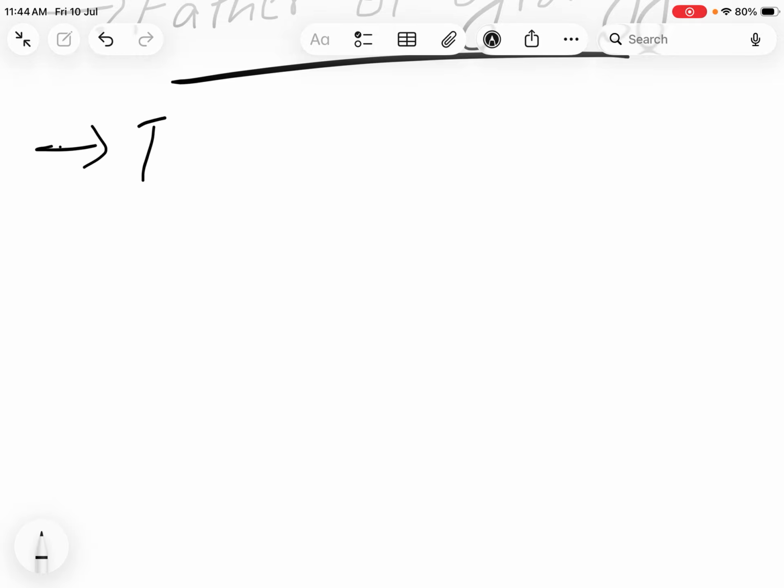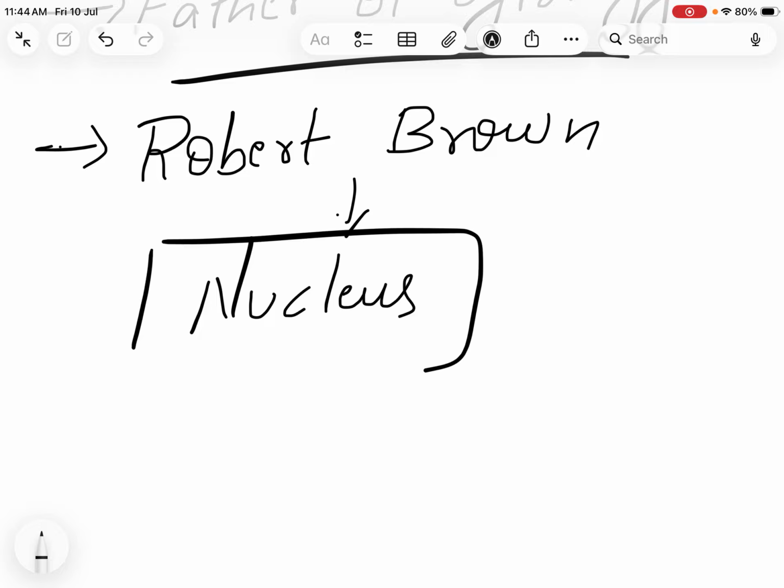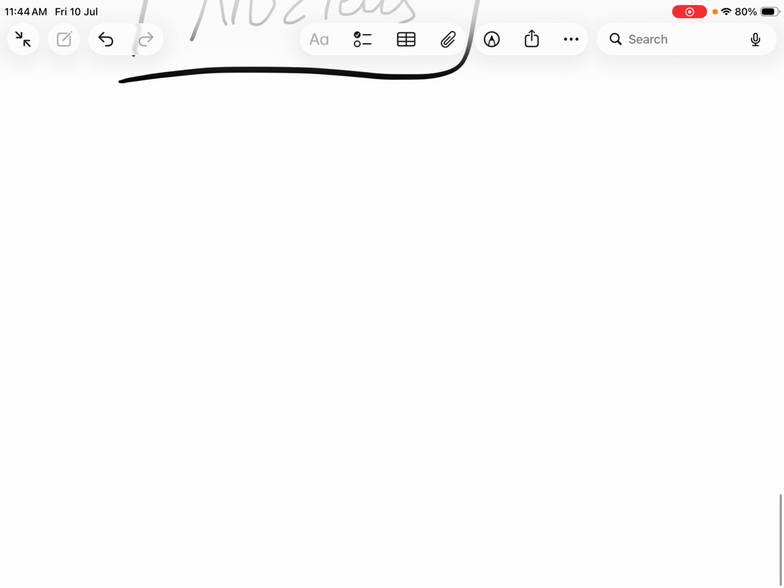He is Robert Brown. Robert Brown was the first scientist who observed the nucleus. He described a circular body present exactly at the center of the cell, which was named the nucleus. These were the important discoveries of important scientists that we need to discuss in this topic.